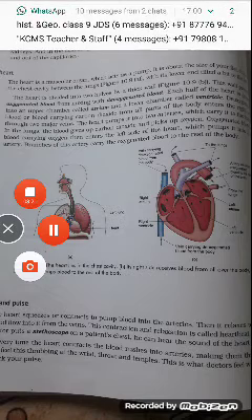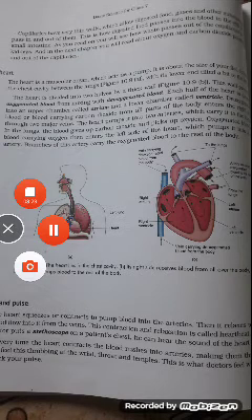This includes proteins, salts, glucose, nitrogenous compounds, and so on. In many invertebrates, plasma contains the respiratory pigment.